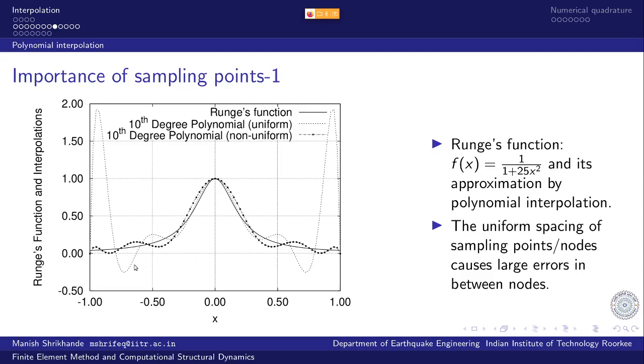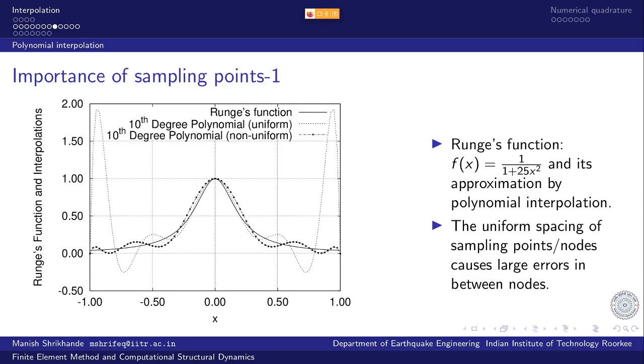But near the extremities, as the value of x increases, there are y fluctuations. The 10th degree polynomial still agrees exactly at the nodes of interpolation, but in between the nodes, there are wild fluctuations. This y fluctuation is entirely because of the very high degree of polynomial that is being used.